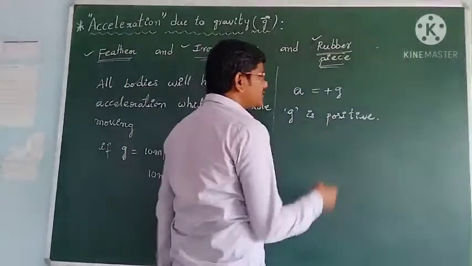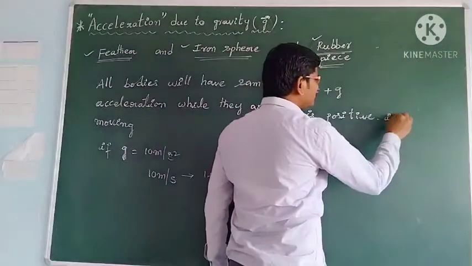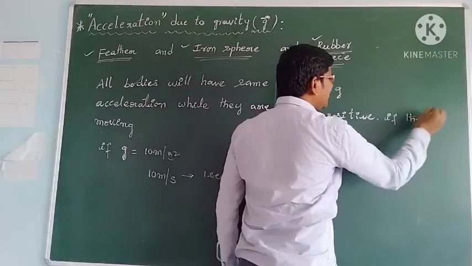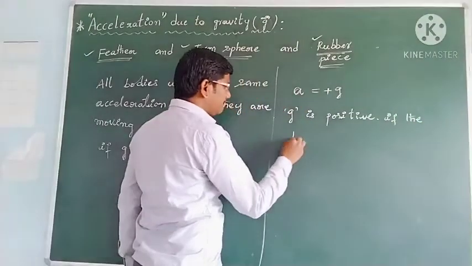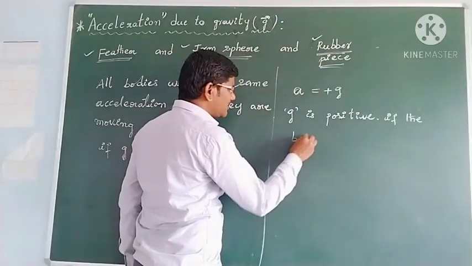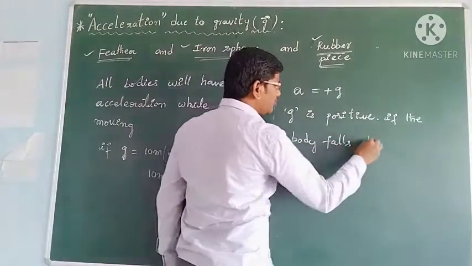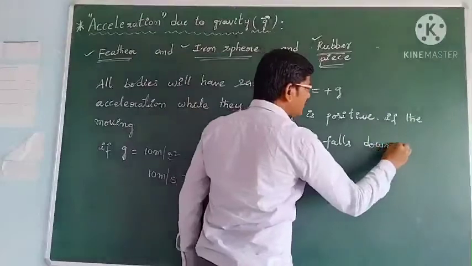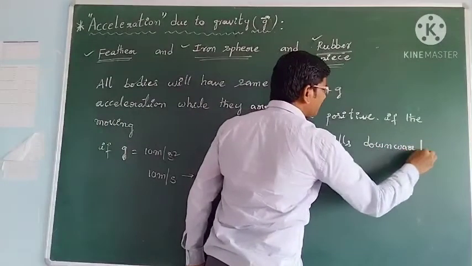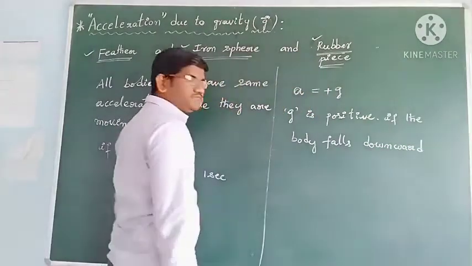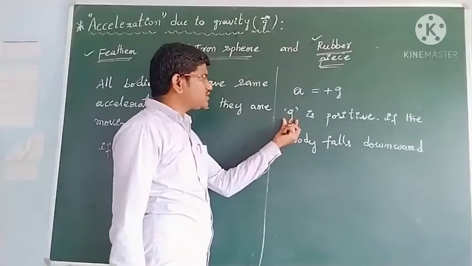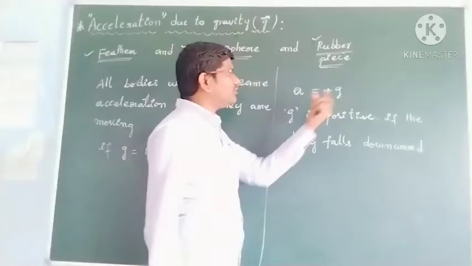So g is positive if the body falls in the downward direction. Okay students, g is positive means, you know, a equals g only.